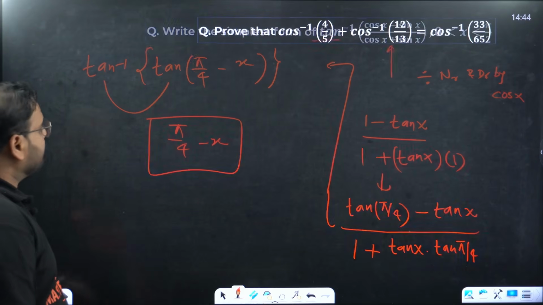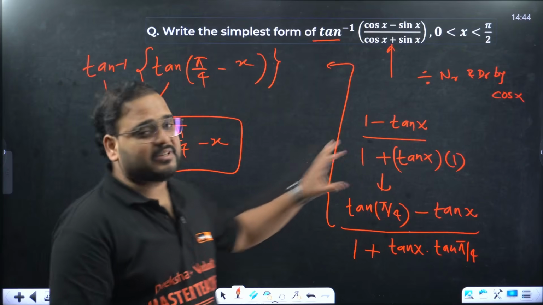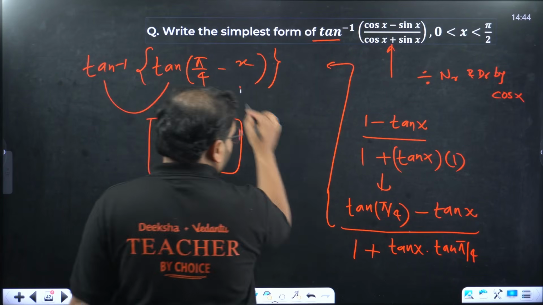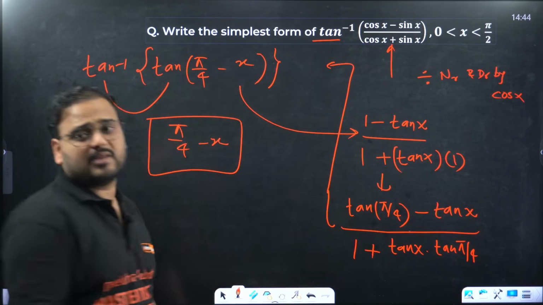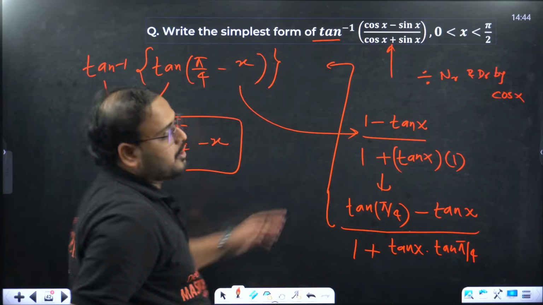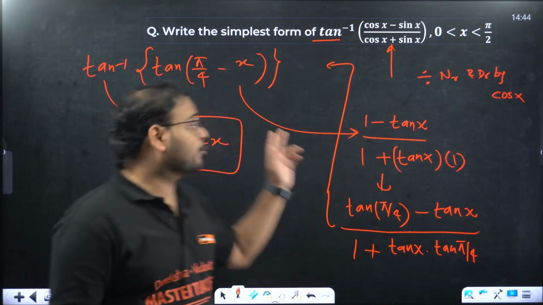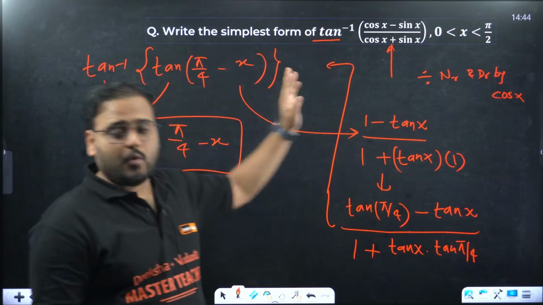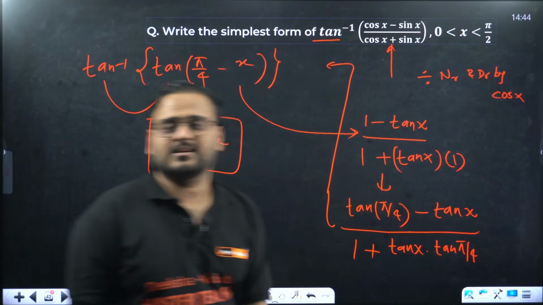My request to all of you, for whoever is writing CET, please remember this formula. It will be much time saving for you guys. Tan of pi by 4 minus x is 1 minus tan x upon 1 plus tan x, and tan of pi by 4 plus x is what? 1 plus tan x upon 1 minus tan x.